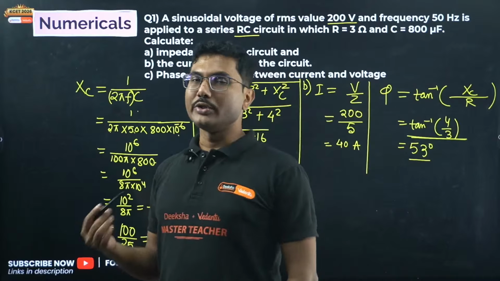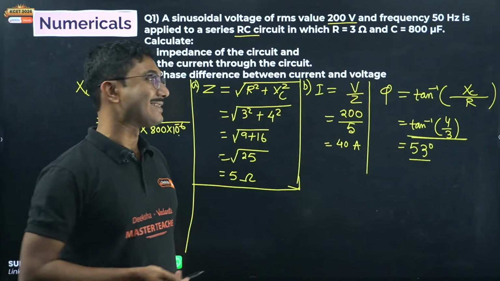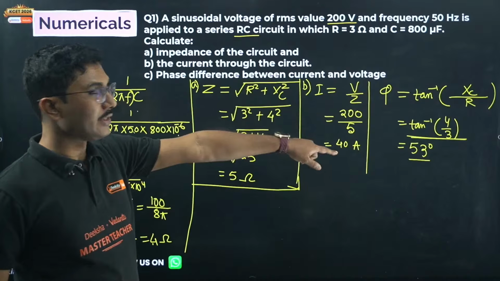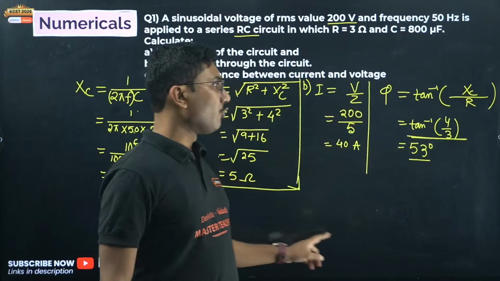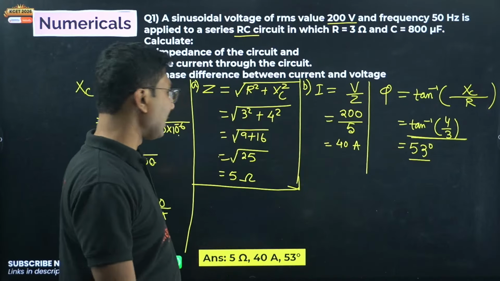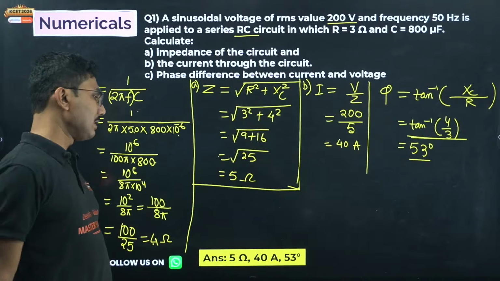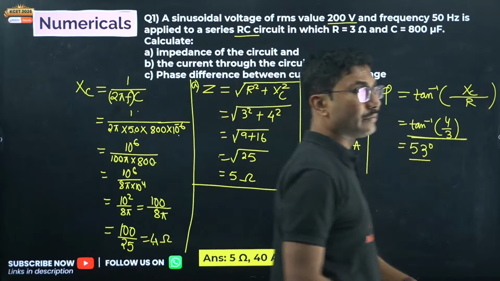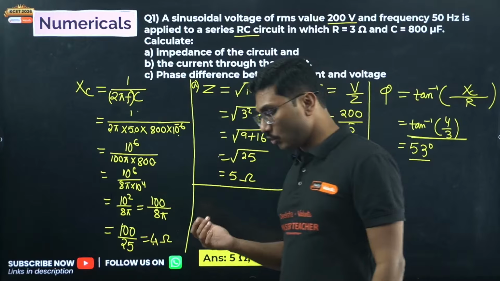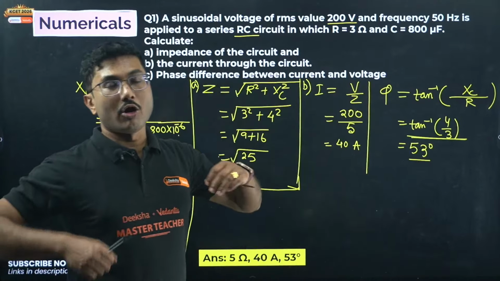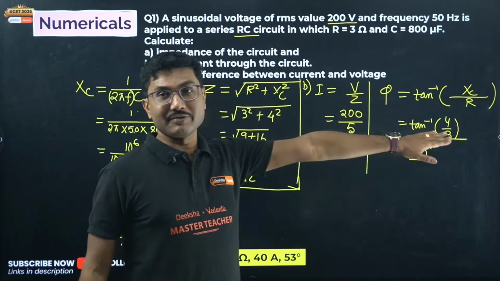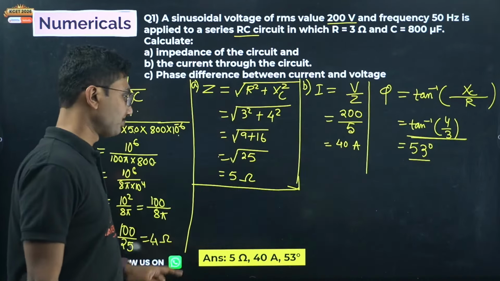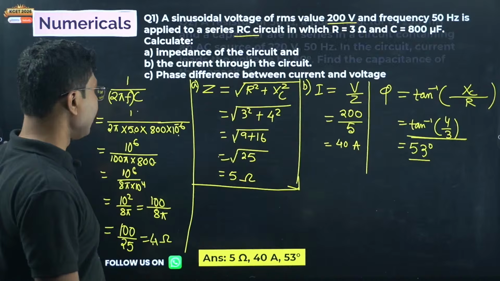So either you use a tangent table to find the exact value of this 1.33, or, if you know, this is very common, 4 by 3, 3 by 4, etc. They are well-known angles. But in some cases, if you find some angle which you are not sure of and you don't know how to use the tangent table, or you don't want to waste time on it, you can leave your answer in the tan inverse stage. You should get full marks. Don't worry, right? So 5 ohm, 40 ampere and 53 degrees.